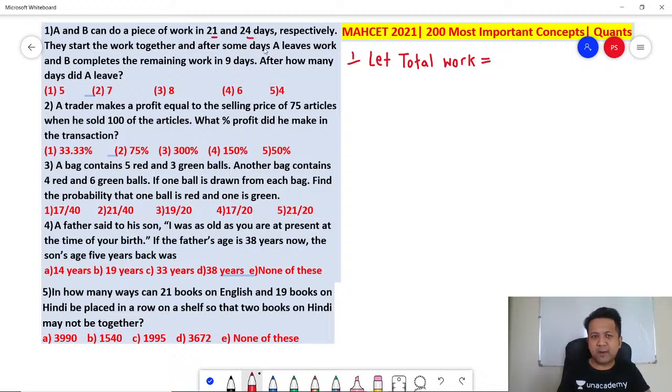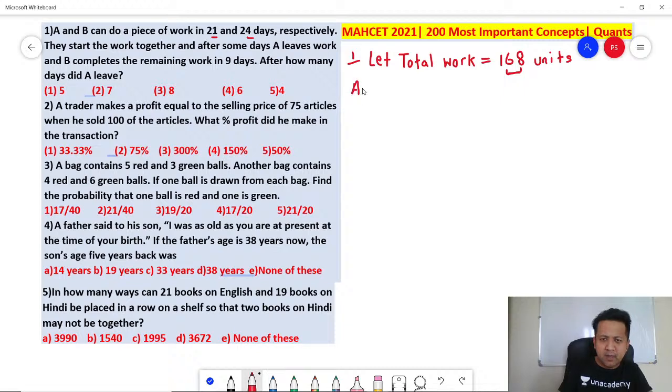You can take it 168. Remember, again I am repeating, you can take any other number. You might not want to take 168, you can take some other number, but even in that case, your answer would absolutely be the same. So 3 into 7, 21 and 21 into 8 is 168. Perfect. Total work is 168 units. I just assume the LCM so that my calculations are easy.